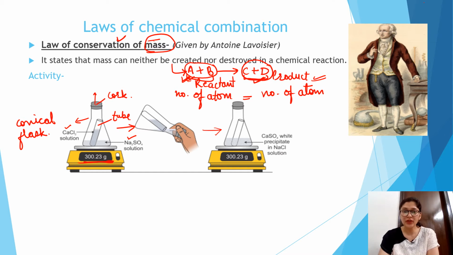He observed that the mass after the reaction is equal to the initial one. The initial mass is 300.23 and after the reaction the mass remains equal. So he proved that the mass on the reactant side is equal to the mass on the product side. Let's see how it happens.